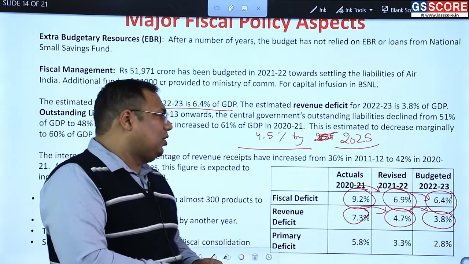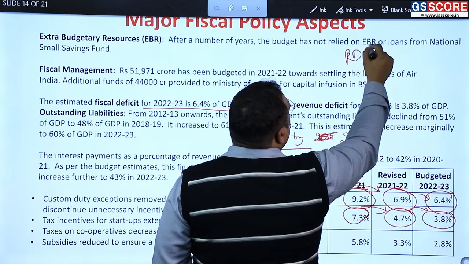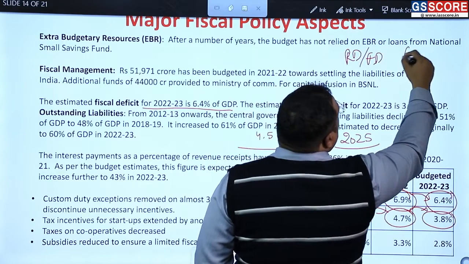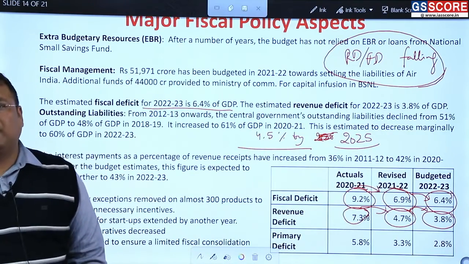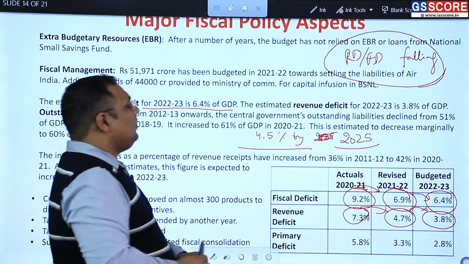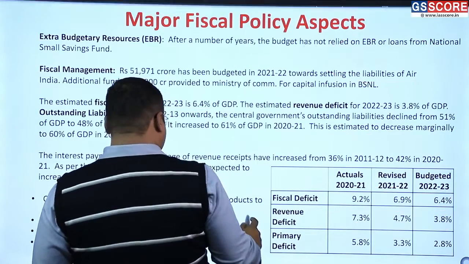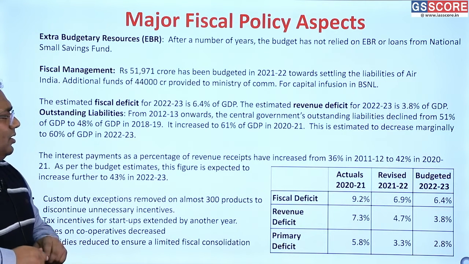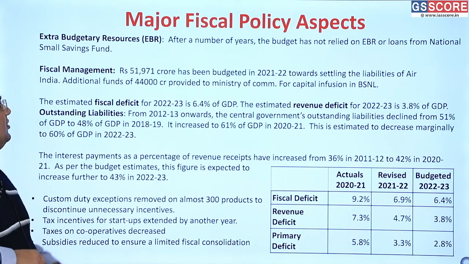That is how you can analyze data also. As a proportion, if you see the revenue deficit to fiscal deficit ratio, this is falling. This shows that we are spending more on capital. More of the borrowing is going towards investment. This is a good thing always. And a similar kind of decrease can also be observed in the primary deficit. So we can see some of the important developments here, that this year, while the fiscal deficit will not decrease much, the revenue deficit is decreasing significantly.